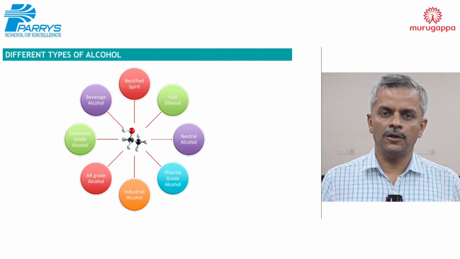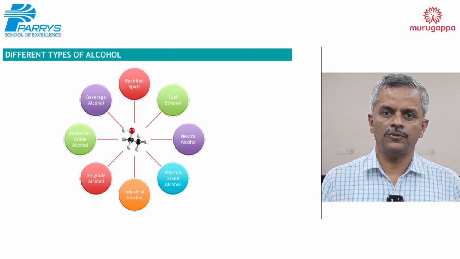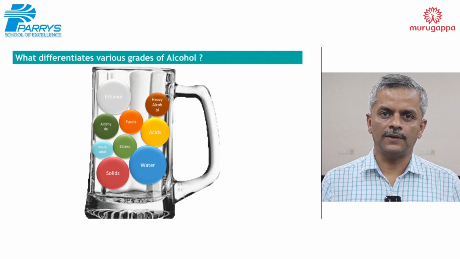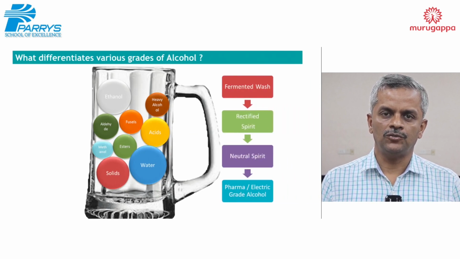The quality of this ethanol product is determined based on the chemical constituents of the product. If it contains more impurities like esters, fusel oils, acids, aldehydes, it is used as industrial grade rectified spirit.